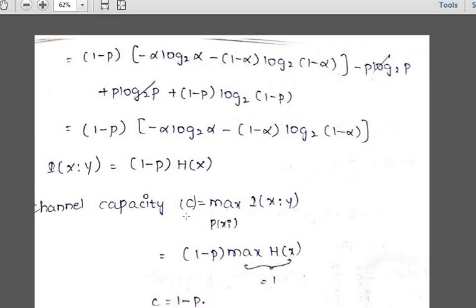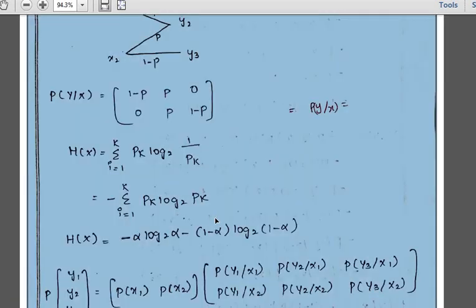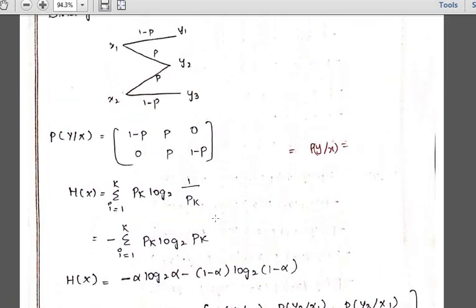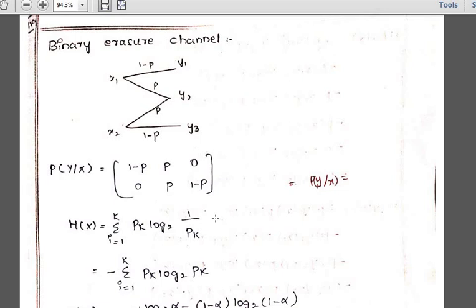Clear? So this is how you have to calculate the channel capacity as well as the mutual information. If you practice once, then it is very easy, but you have to go through all the equations very clearly, and you should not get confused. First you have to see the figure carefully, like how many inputs and outputs you are having, and what is the probability of getting 3 outputs when applying 2 inputs.